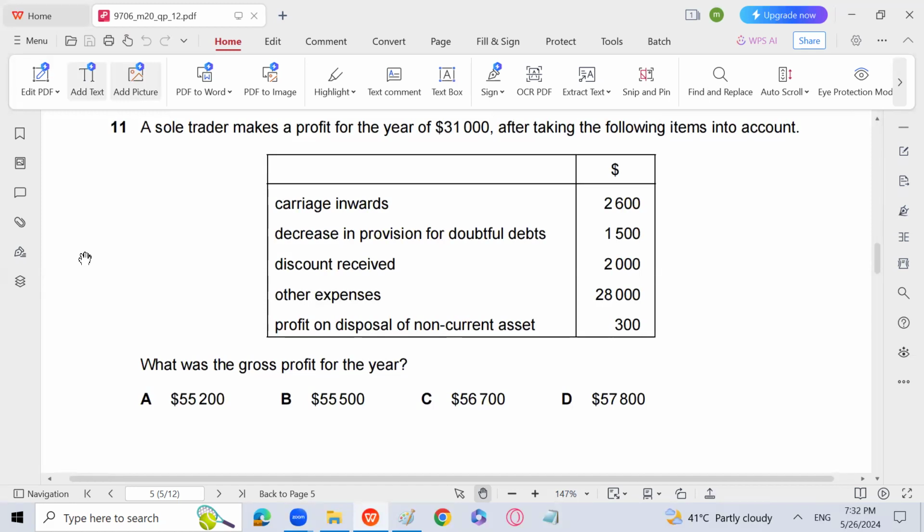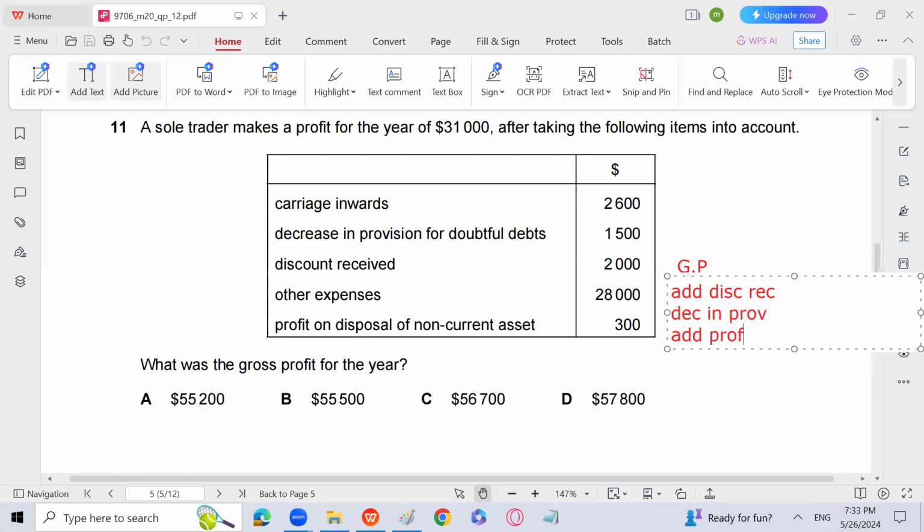So when you go reverse, let me calculate it for you, how it would have been done. Gross profit has been given and you have added discount received, you have added decrease in provision, then you have added profit on disposal, and then you have subtracted the other expenses. So this is how we'll move forward.